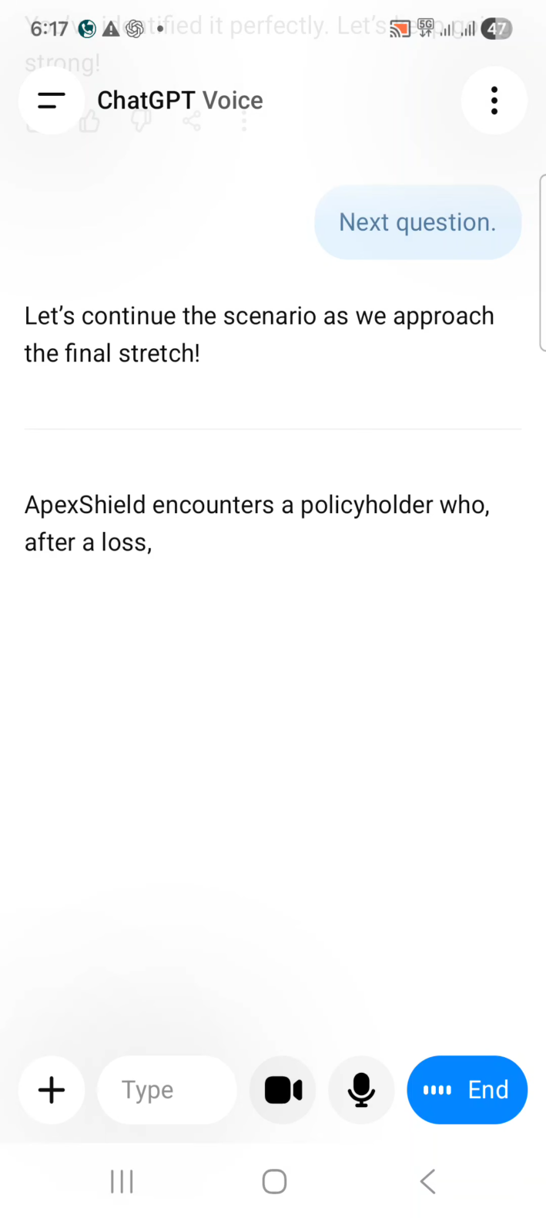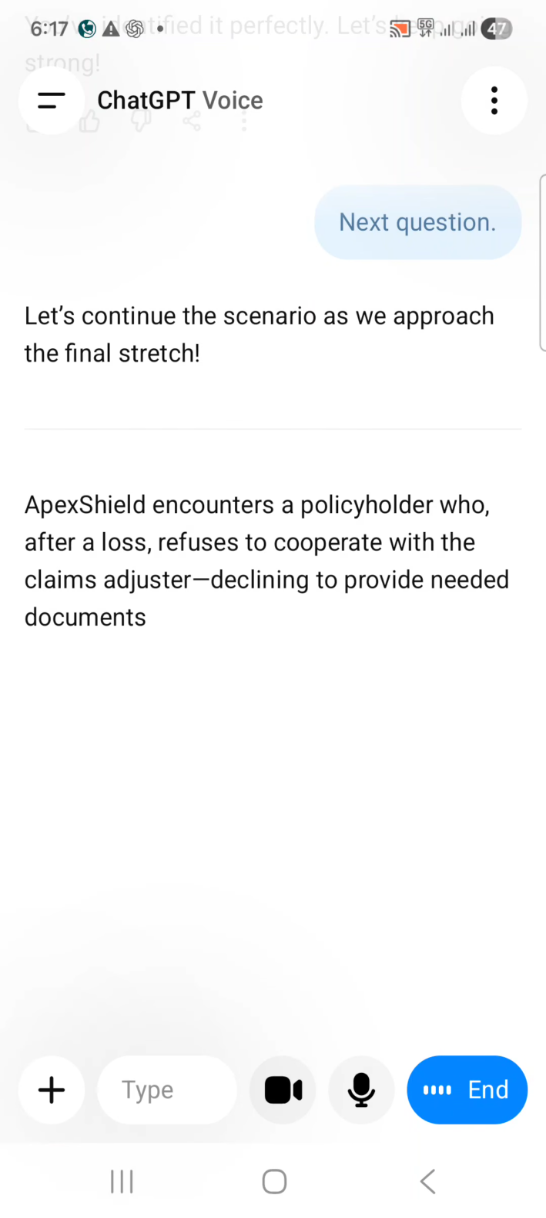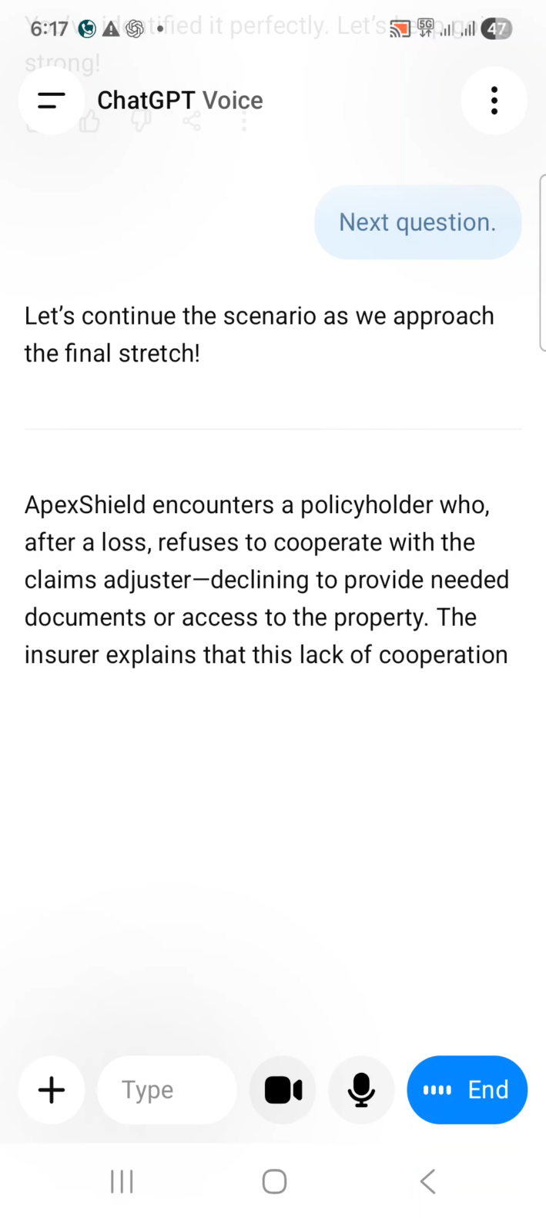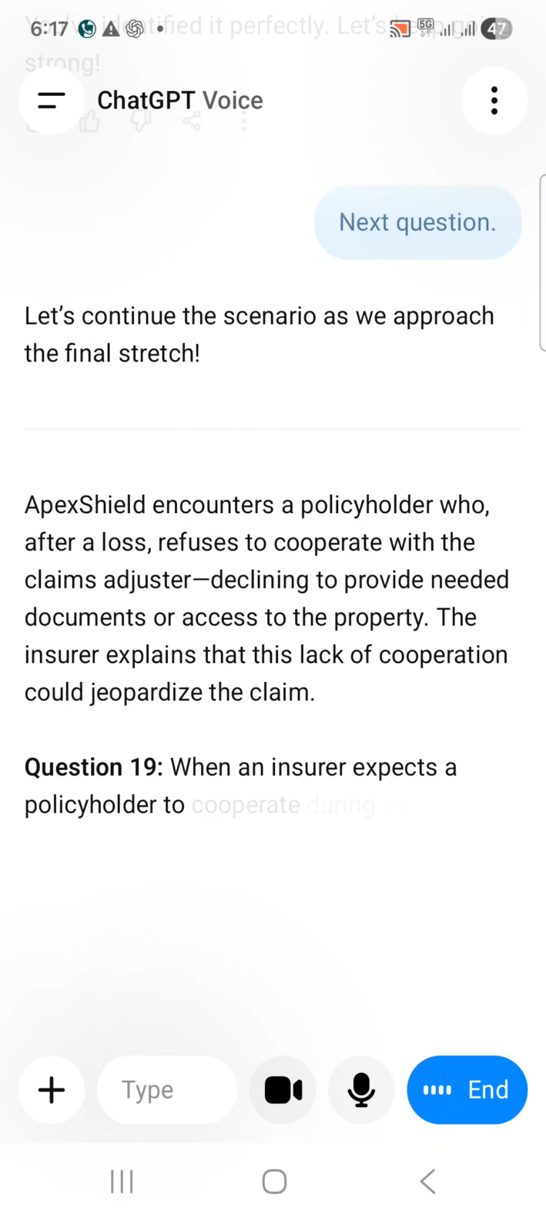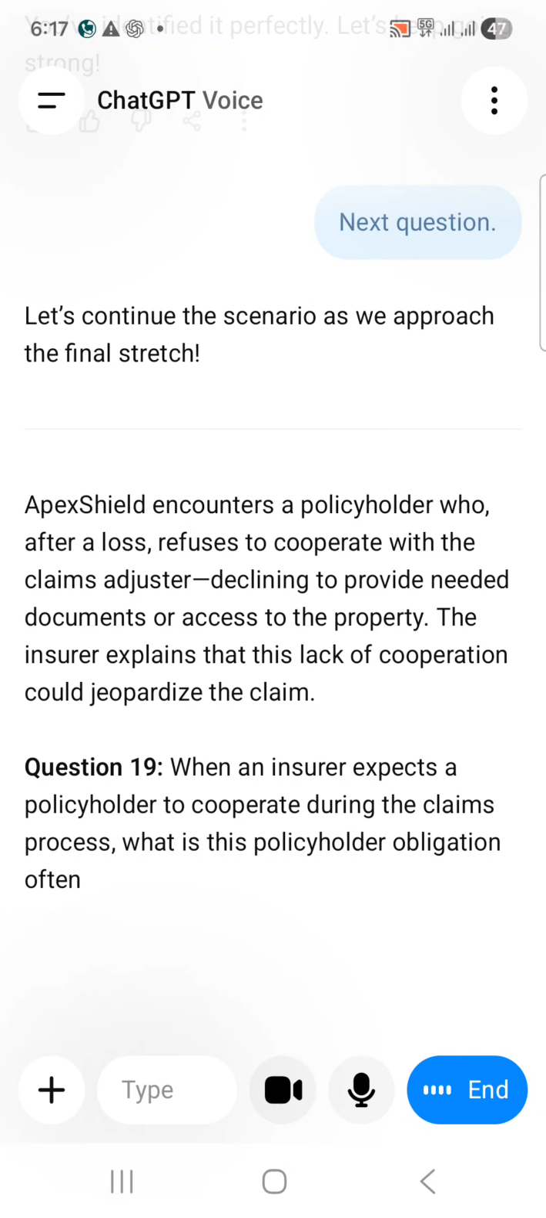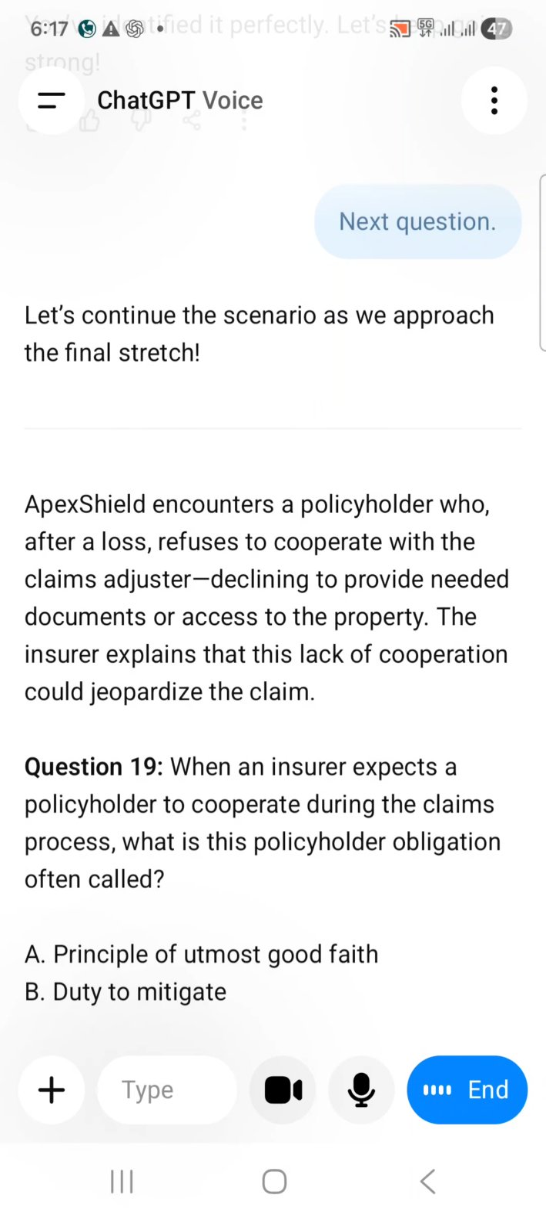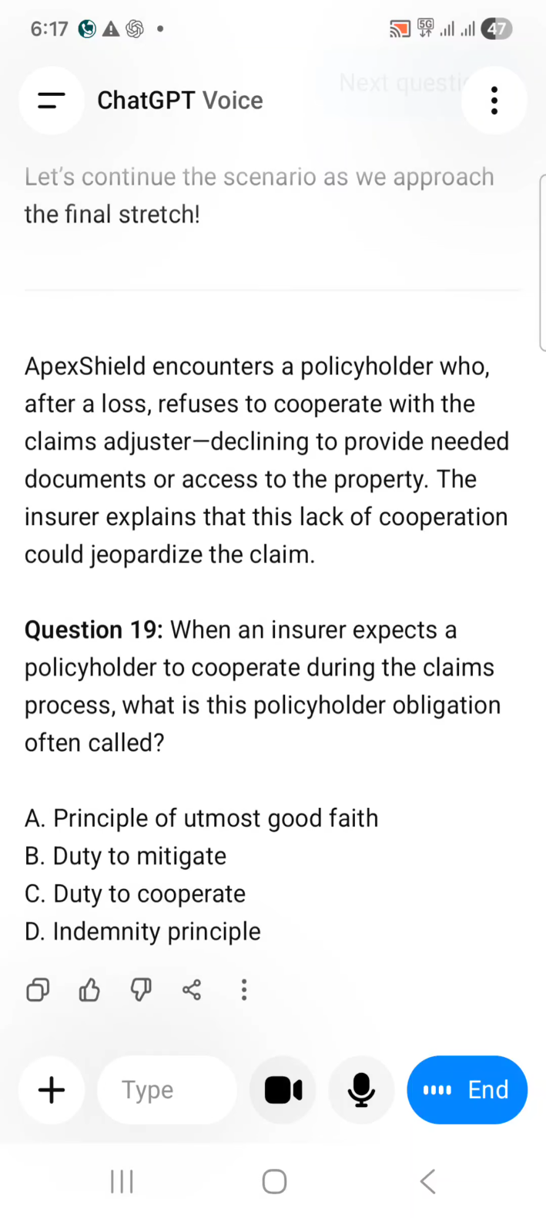Apex Shield encounters a policyholder who, after a loss, refuses to cooperate with the claims adjuster, declining to provide needed documents or access to the property. The insurer explains that this lack of cooperation could jeopardize the claim. Question 19. When an insurer expects a policyholder to cooperate during the claims process, what is this policyholder obligation often called? A. Principle of utmost good faith. B. Duty to mitigate. C. Duty to cooperate. D. Indemnity principle.